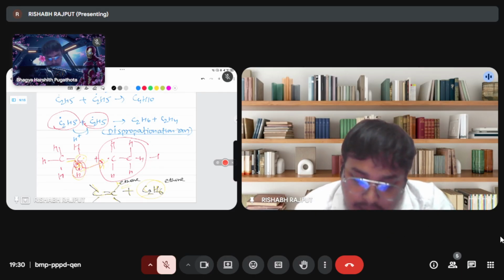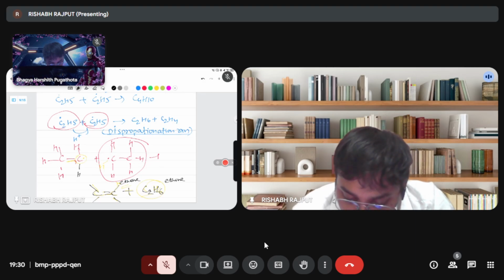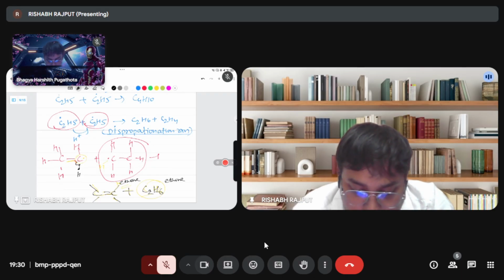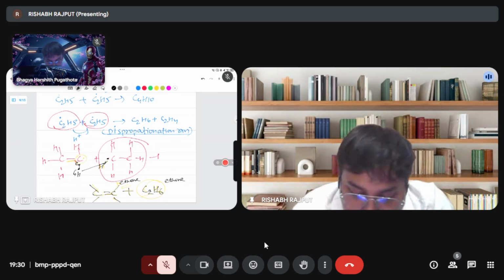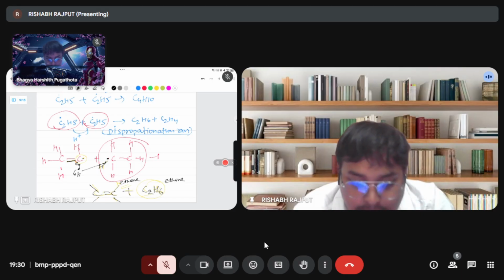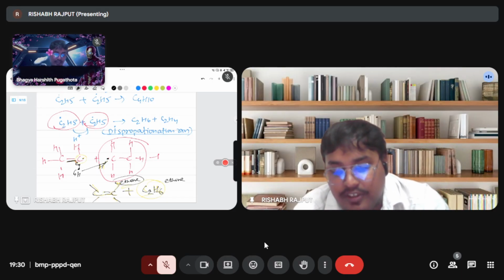Okay, why? Because see, I will write here. Don't worry. See this H electron. See this carbon take this electron towards this side, and this hydrogen will take this electron and will make a bond here with this carbon, free radical carbon. And these free radical electrons make a double bond here. So in this case, you will get ethene group.